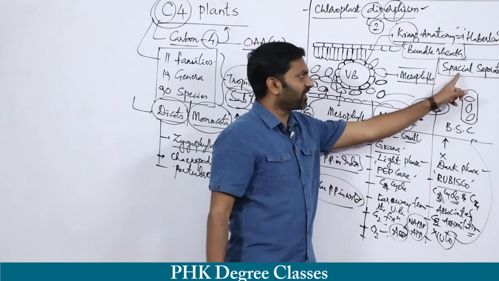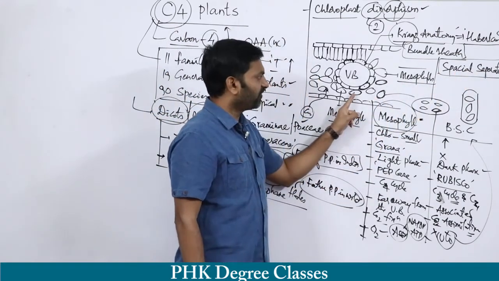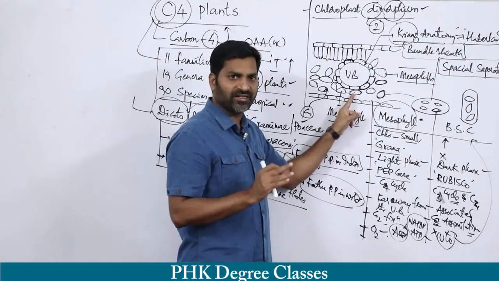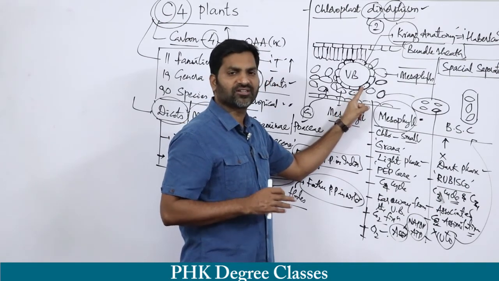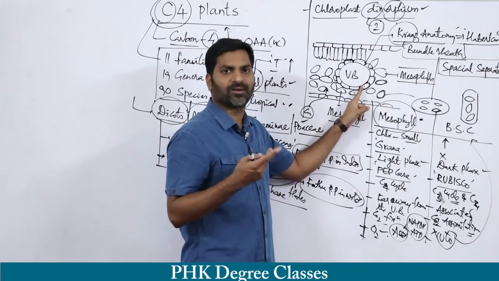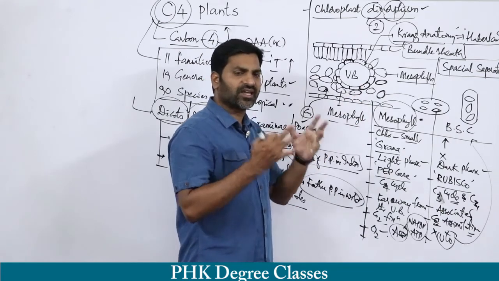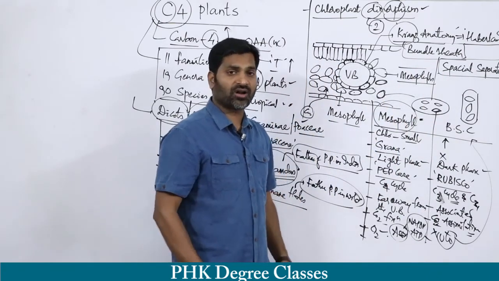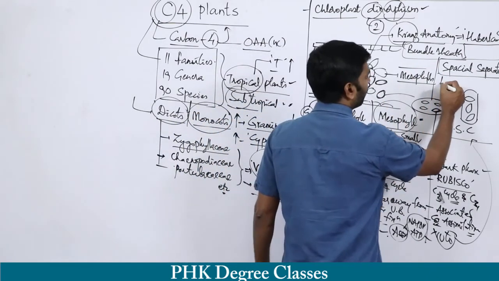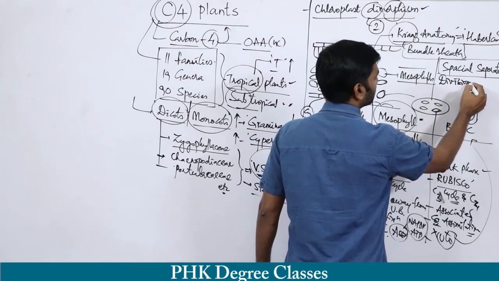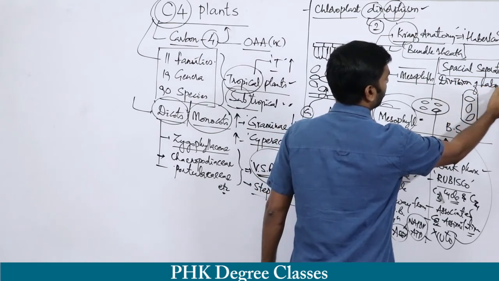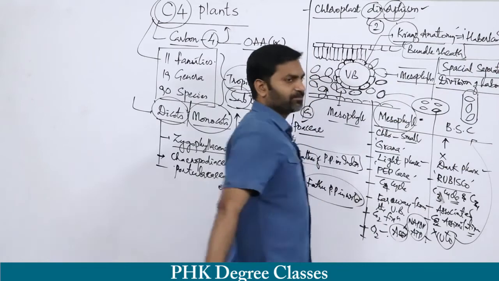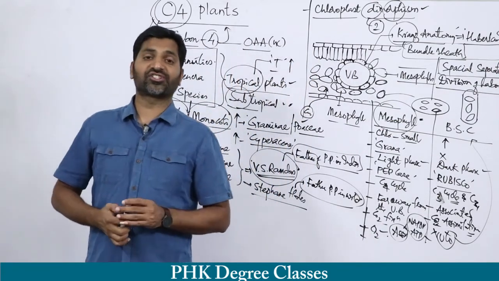Fixation takes place in one place and carbohydrate formation takes place in another place. Clear? So this is called spatial separation, or division of labor.